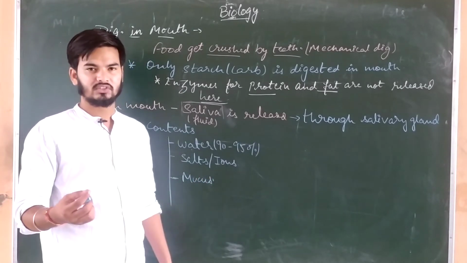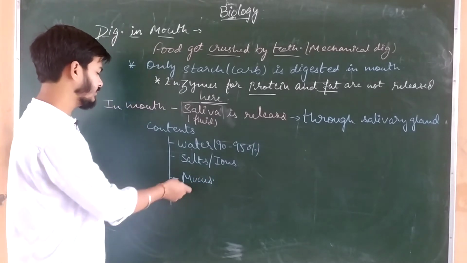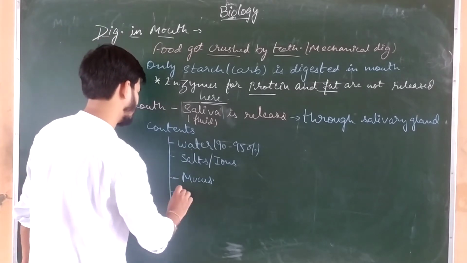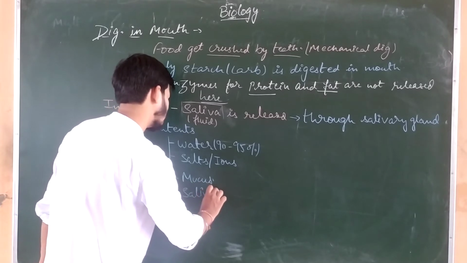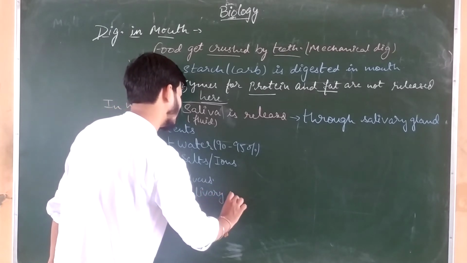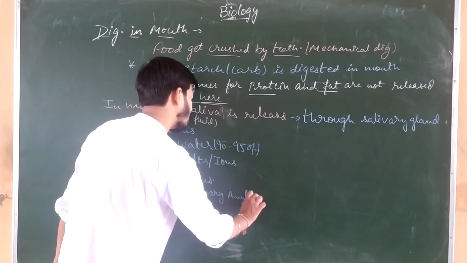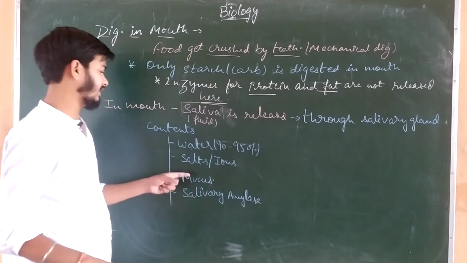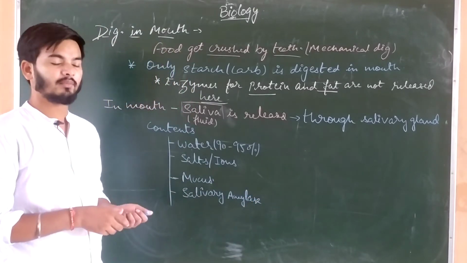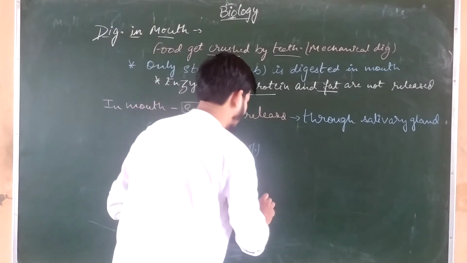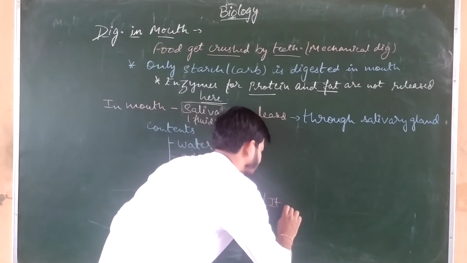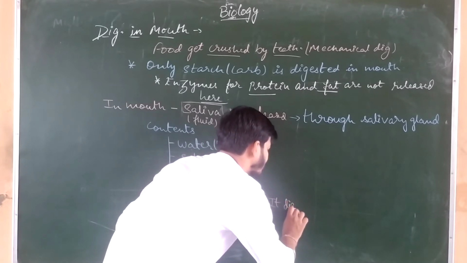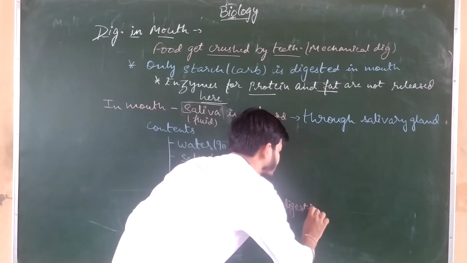Mucus is a gel-like fluid. And it contains salivary amylase. Saliva also contains salivary amylase, and this salivary amylase digests starch.